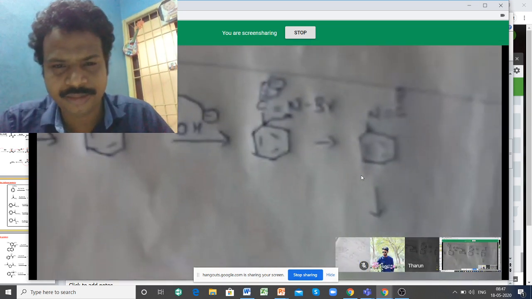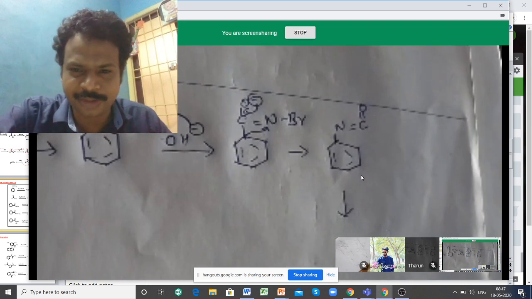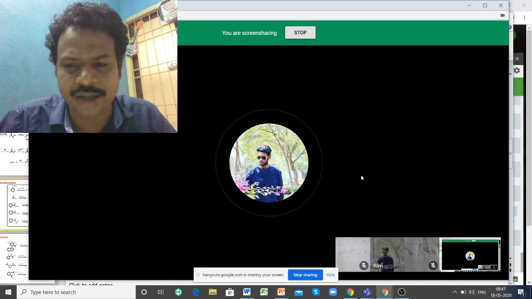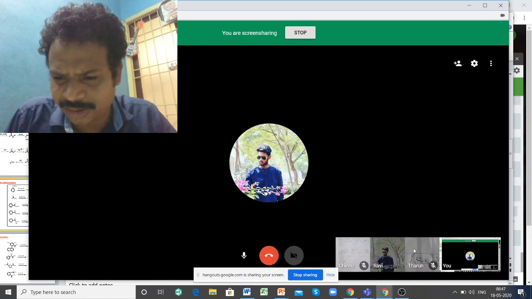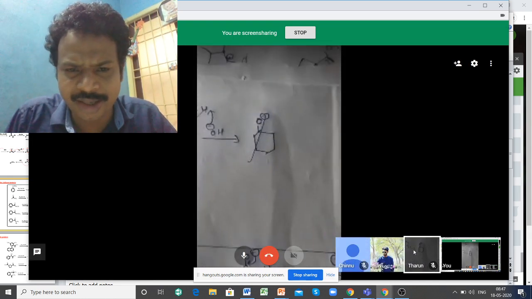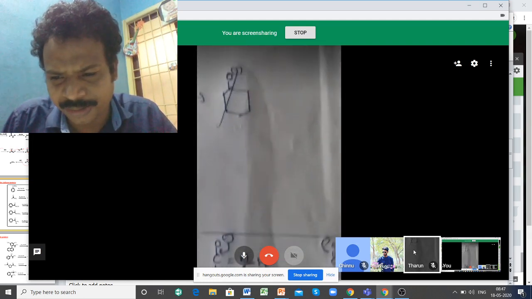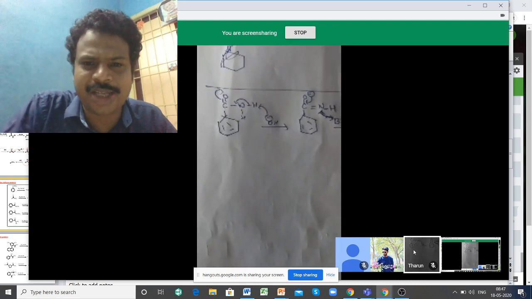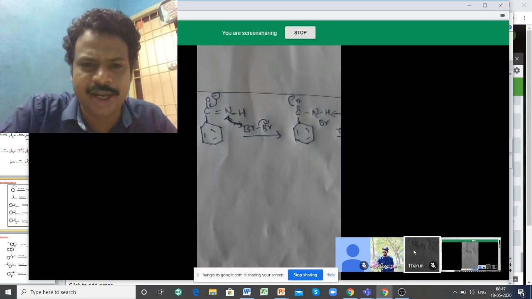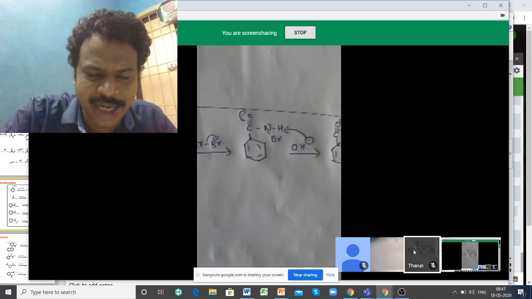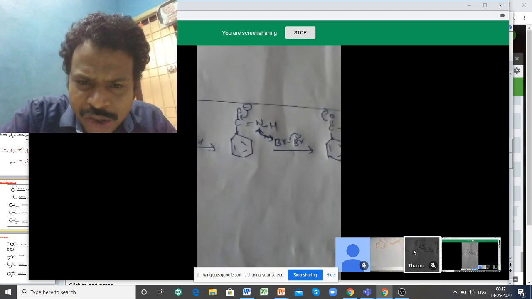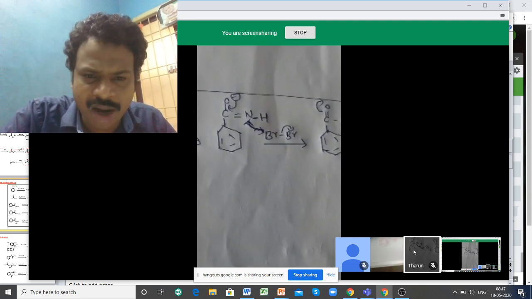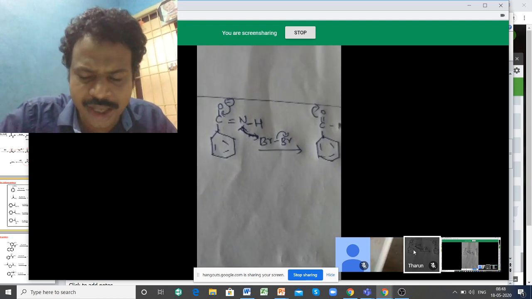Stuck here, sir. Show me the first step. Tarun, move to the left side. Ah, good. Okay, the next step. Show me fully. Yeah, first step is correct. Move to the next. Second step is wrong. When O minus comes inside, wait. The double bond should move here. The arrow should be here. The double bond should move, not nitrogen. Change it now.